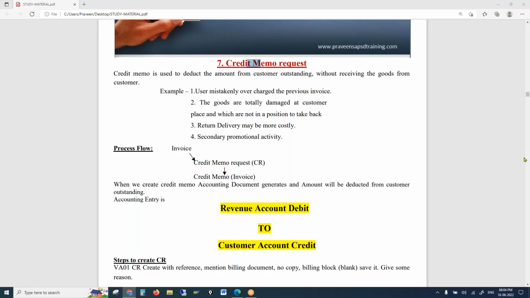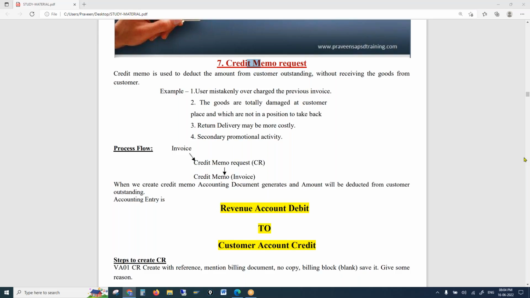What is the accounting entry that happens when you create a sales order? A revenue account credit and customer account debit, if it is a standard sales account. Okay. So what is my question? What is the standard account entry at what transaction? I asked about the order.